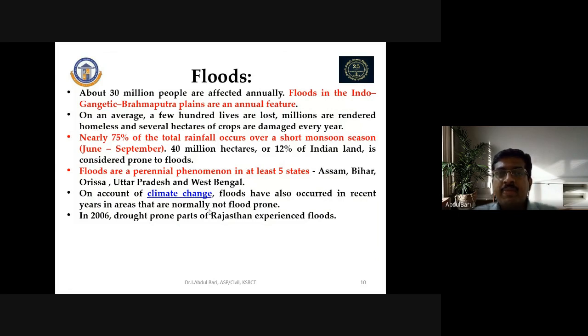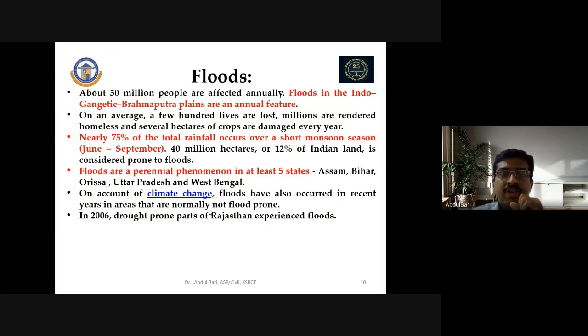About 30 million people are affected annually. Floods in the Indo-Gangetic-Brahmaputra plain are an annual feature. On average, a few hundred lives are lost, millions are rendered homeless, and several hectares of crops are damaged every year. Nearly 75% of the total rainfall occurs over a short monsoon, and 40 million hectares, or 12% of Indian land, is considered prone to floods.